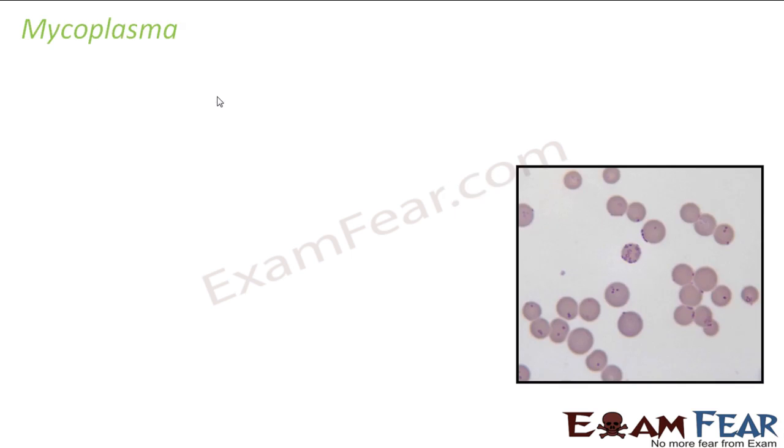Now let us talk about another type of bacteria, that is Mycoplasma. So what is Mycoplasma? It is a parasitic bacteria. That means this bacteria is heterotrophic. It depends on others for its food, and moreover it is parasitic. That means it lives inside the body of some other living organism. So it is not a saprophyte. It is a parasite. It has no cell wall. So see, that is again a peculiarity of this kind of bacteria.